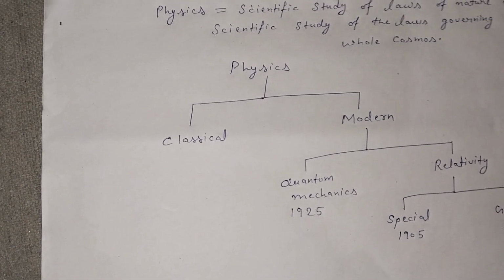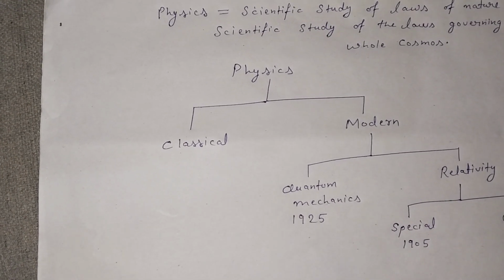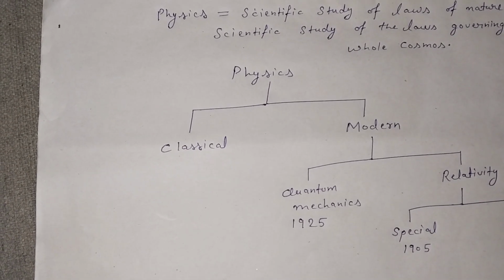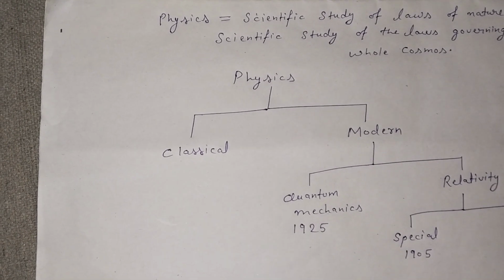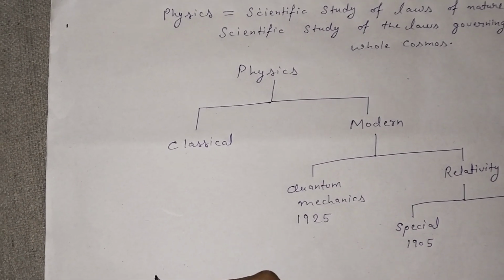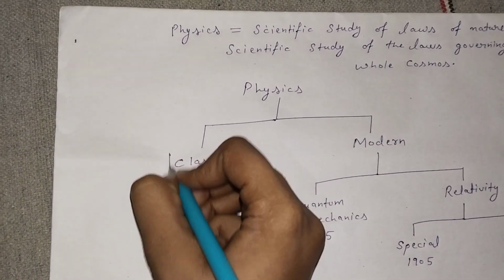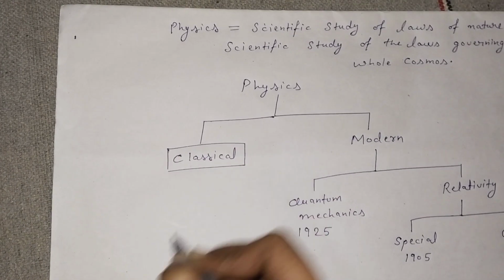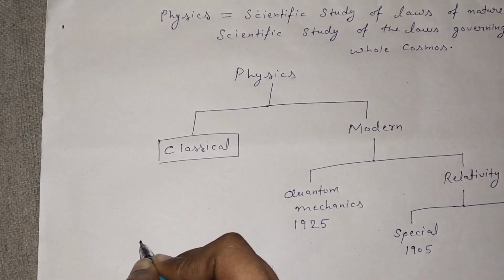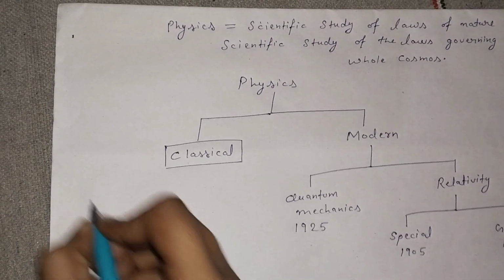It was the intuitive, logical theory of nature, which was discovered by Sir Isaac Newton. Most importantly, it is the theory of nature based on Sir Isaac Newton's laws of motion and gravity.